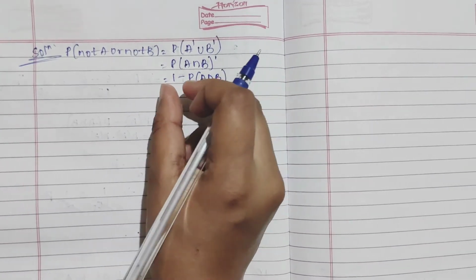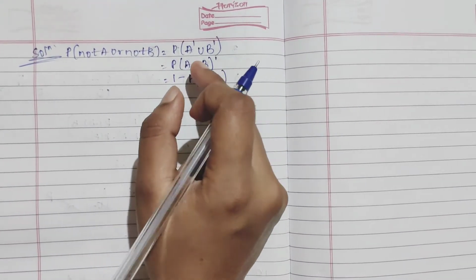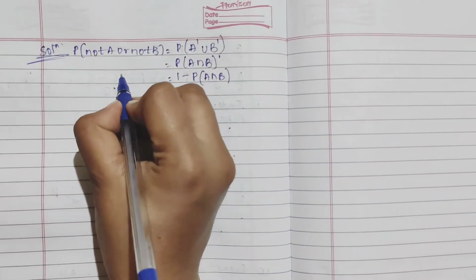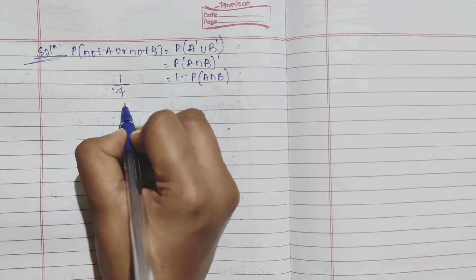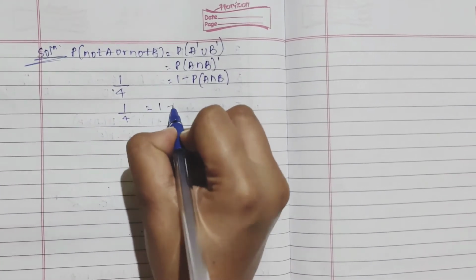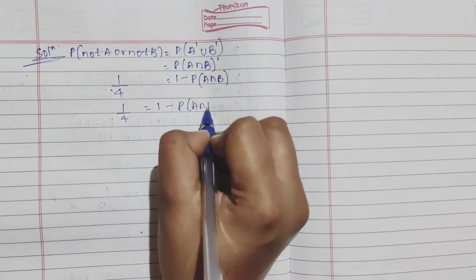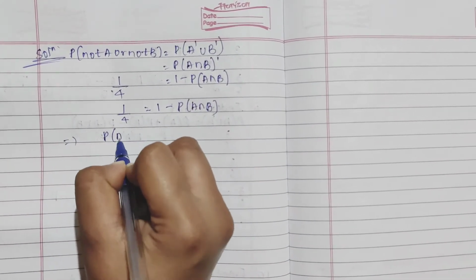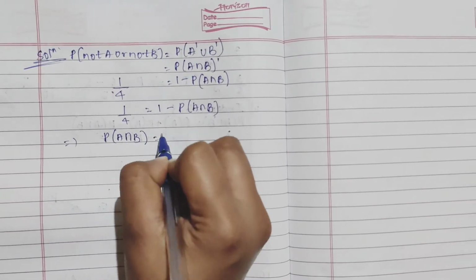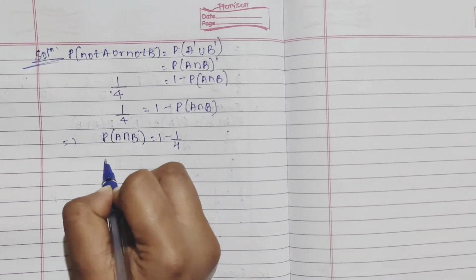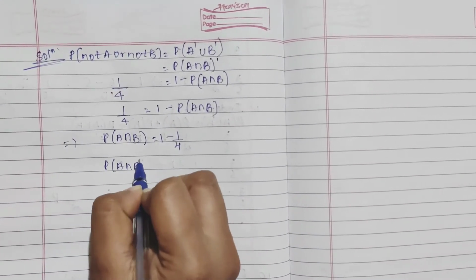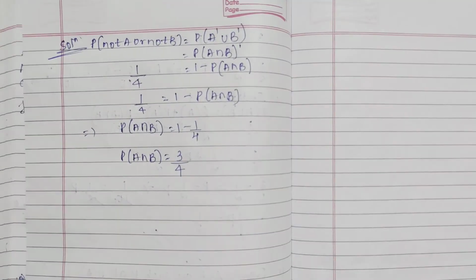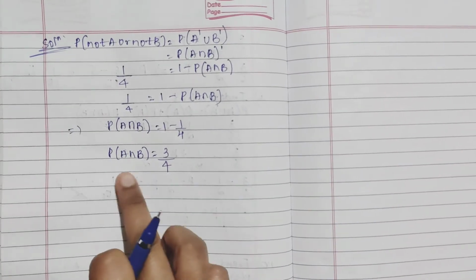So, from the whole intersection you will get 1 minus P of A intersection B. We know P of not A, not B is given as 1 by 4, so I will write 1 by 4 equals 1 minus P of A intersection B. We have to show whether it is independent or not. So, P of A intersection B is 1 minus 1 by 4, which is 3 by 4.